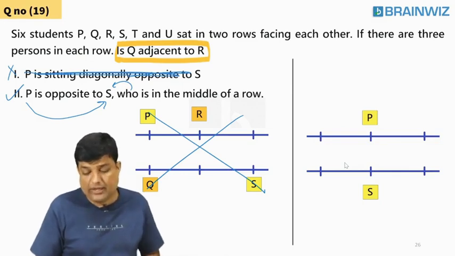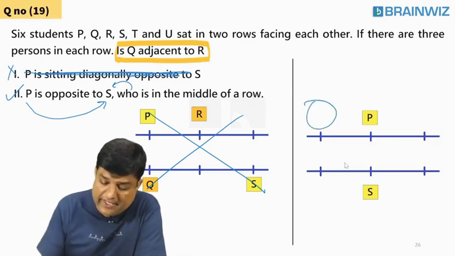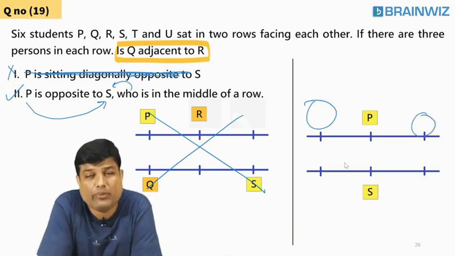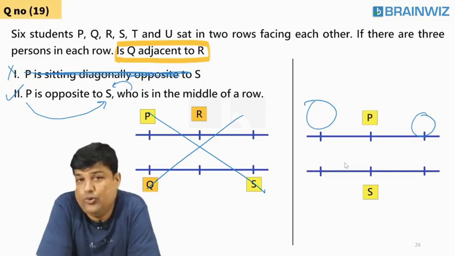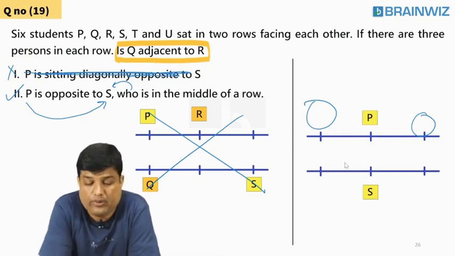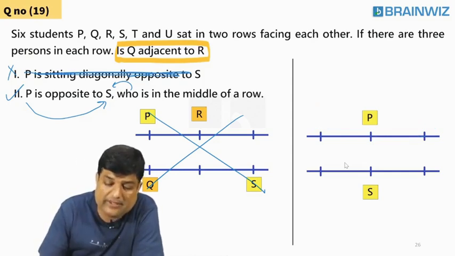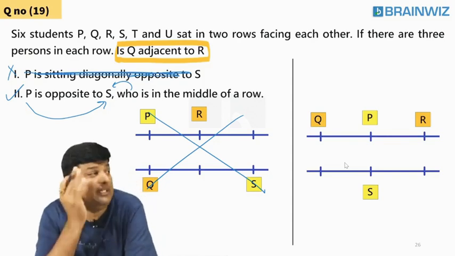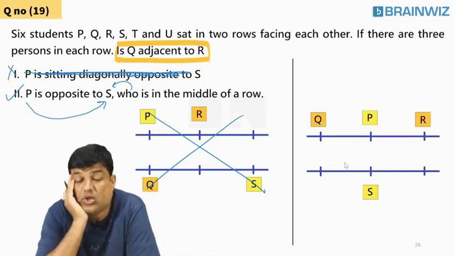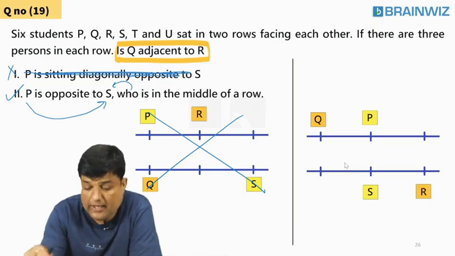Now students, you tell me, if Q is here, R can be here, R can be here, R can be here. Do you think it is possible that they are adjacent to each other? No. It is not at all possible. Why is this not at all possible, sir? Maybe QR can be these two sides, or maybe QR can be these two sides.